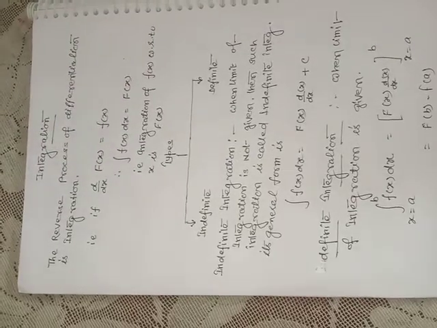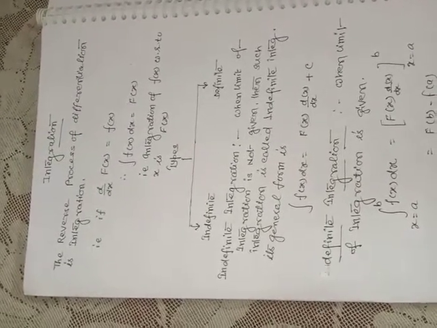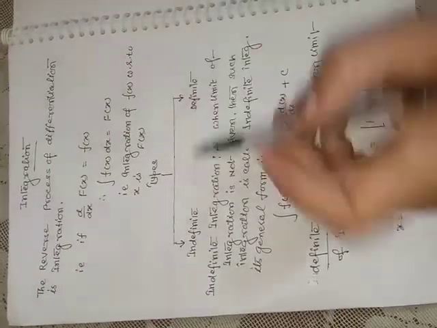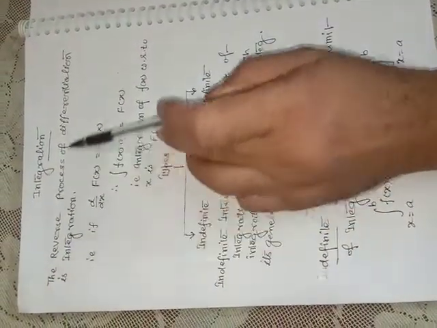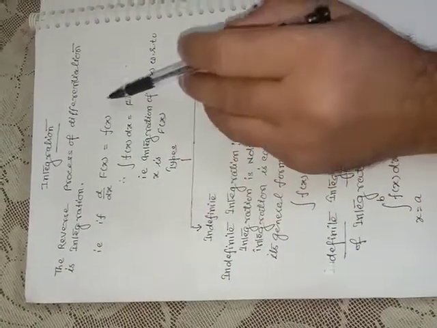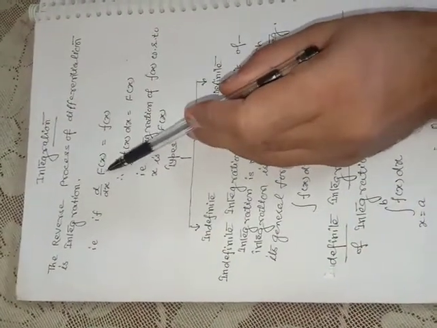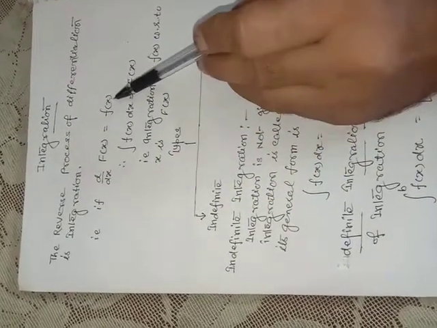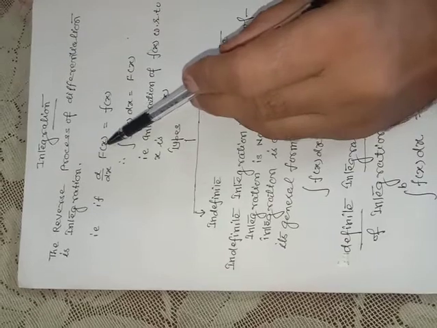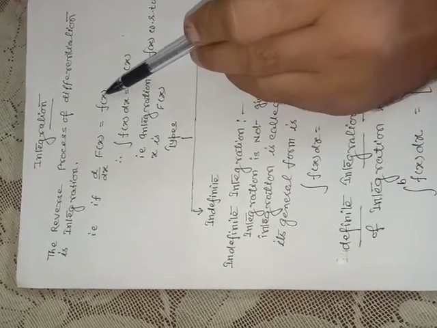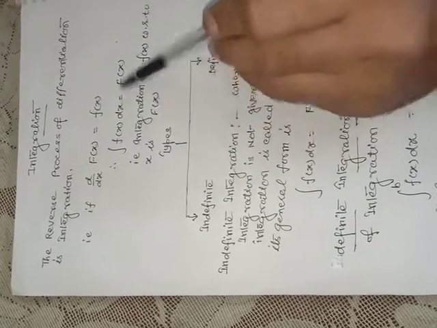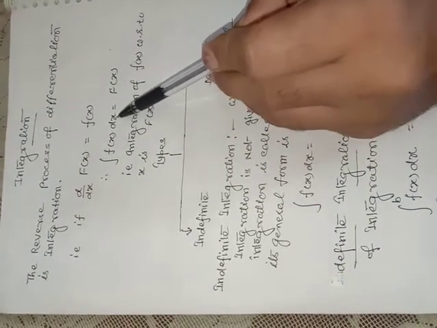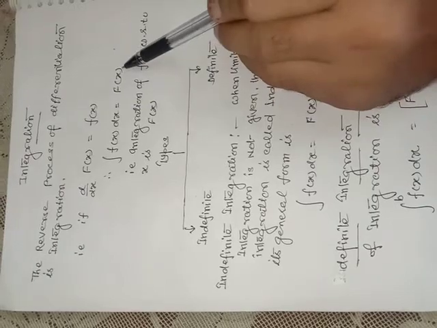We will discuss integration, which is one of the most important mathematical concepts from our physics point of view. Integration is the reverse process of differentiation. Suppose if we differentiate capital F(x) with respect to x, then we get small f(x). It means the differentiation of capital F(x) is small f(x). It means if we integrate small f(x) with respect to x, this is the sign of integration, small f(x) with respect to x, it should be equal to capital F(x).